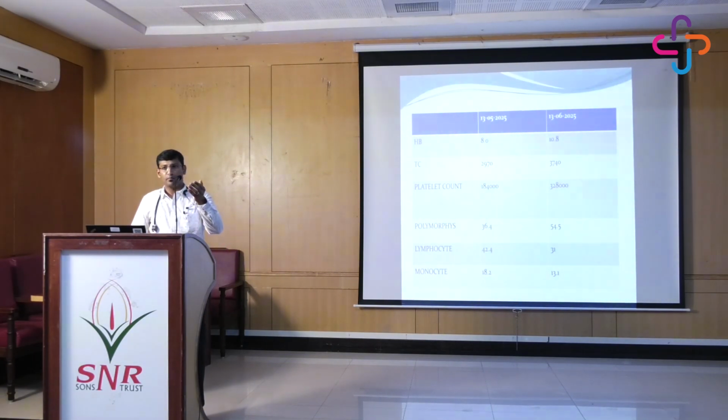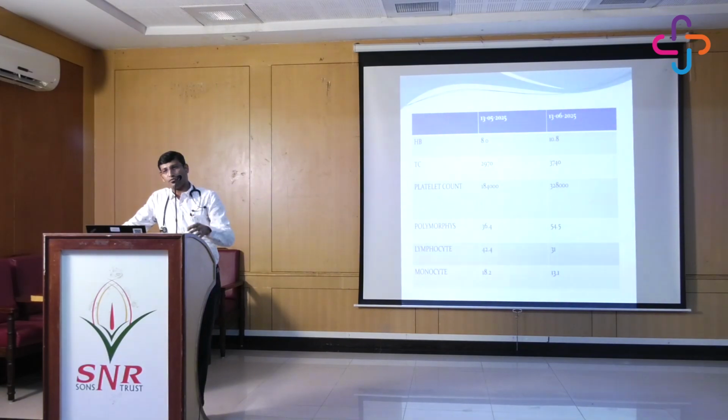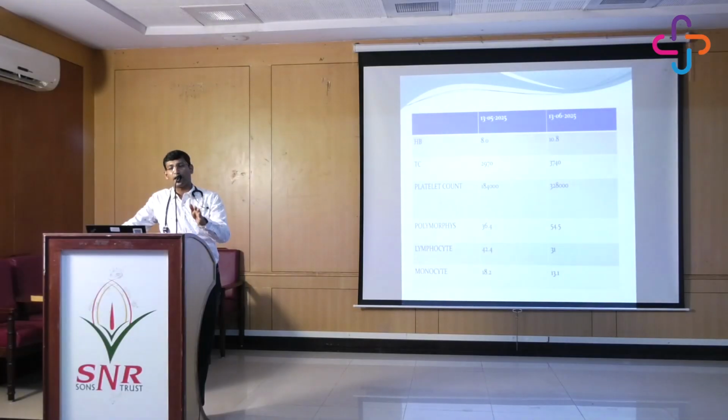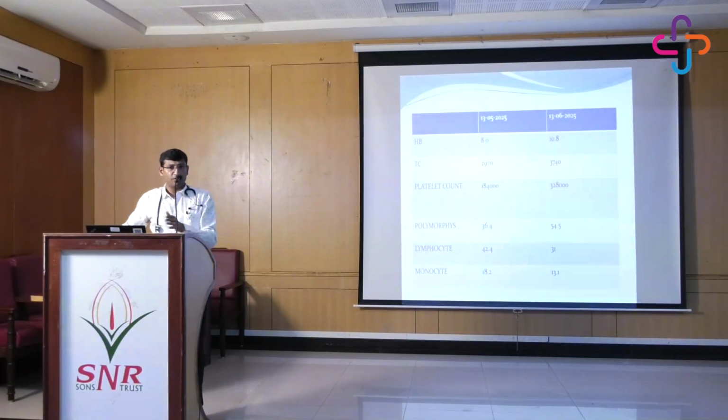Even last month, maybe one of our relatives of one of our colleagues, 1 month before, in the month of April, we had done the CBC. It was completely normal, but last month when he came, he had thrombocytopenia, and on evaluation was found to be AML. Within a 2 to 3 week span, these diseases can evolve.